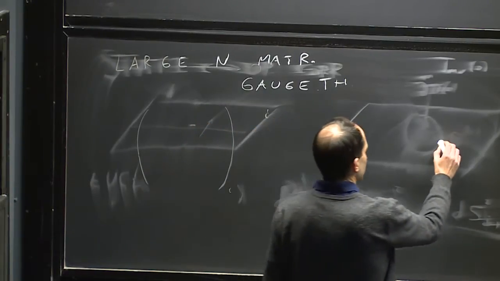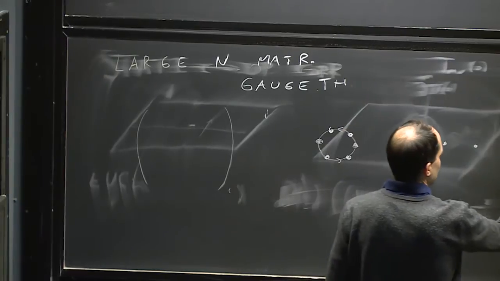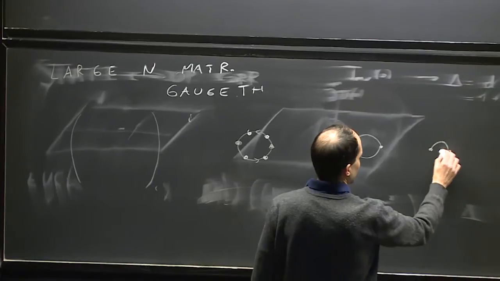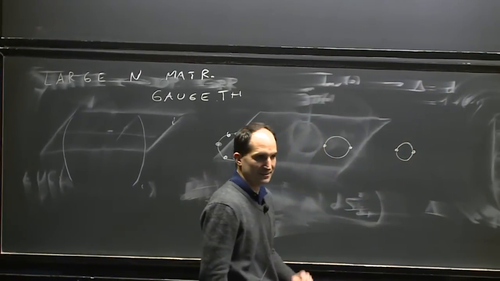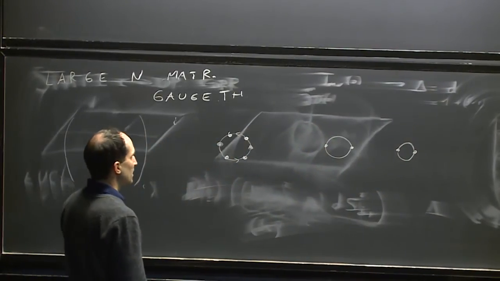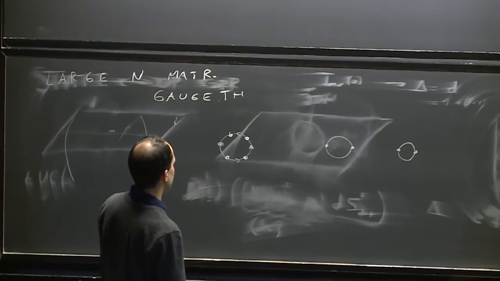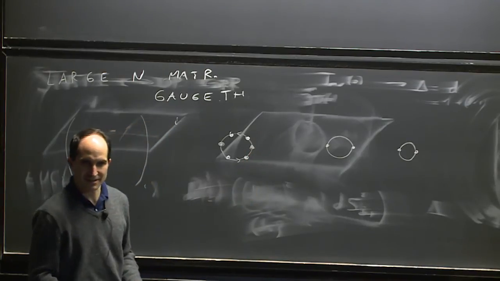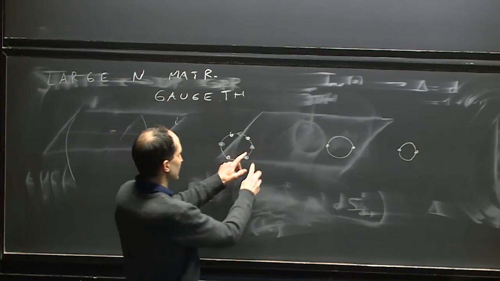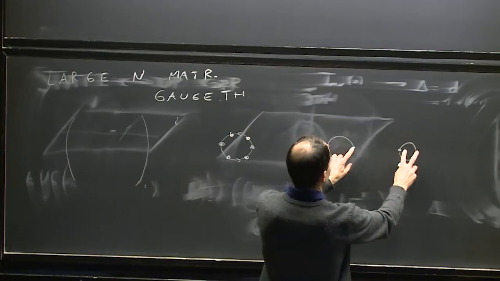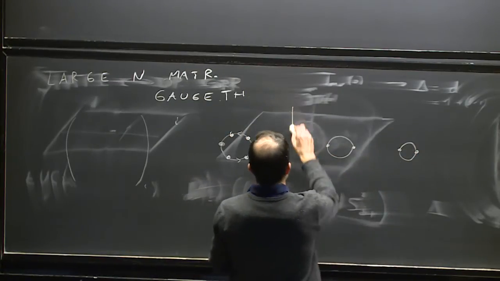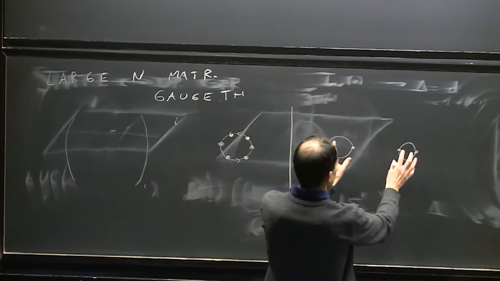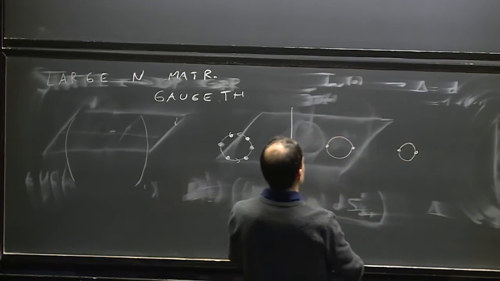Or you can have a situation where, let's say we have 4 particles, and for these 2 particles the indices are contracted in this way, and these other ones are contracted in their own way. Okay? Now it turns out that in these theories, the interactions between particles whose indices are contracted are much larger than the interactions between the particles whose indices are not contracted. So for example, these are 2 states. This is just a single particle, this we are going to identify with a single particle state, and this we're going to identify with a 2 particle state.